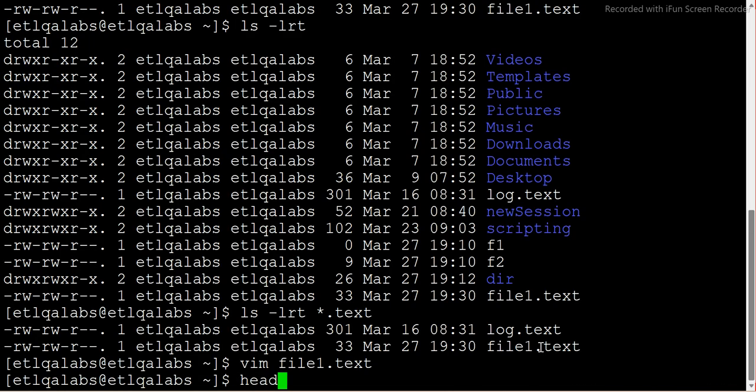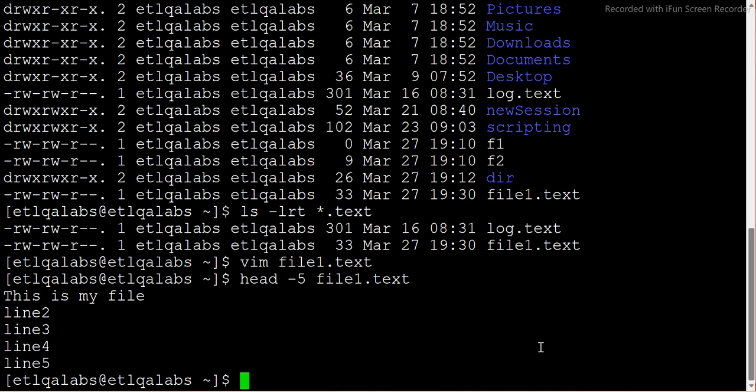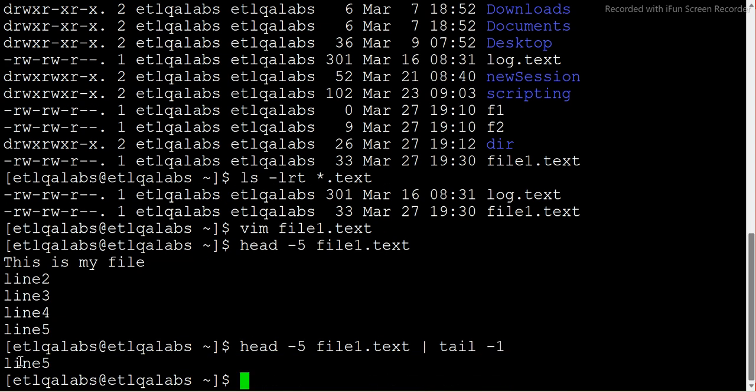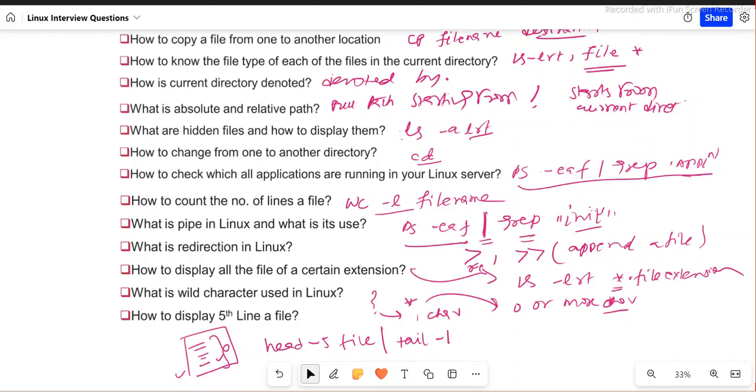So as I said, I will use head -5, which will give me all this. Maybe I have many other lines, but I'll get only 5 using this. Then I'll use the pipe and say tail -1. See, I got it. This command is giving me only the fifth line. So this is how we can do these questions.